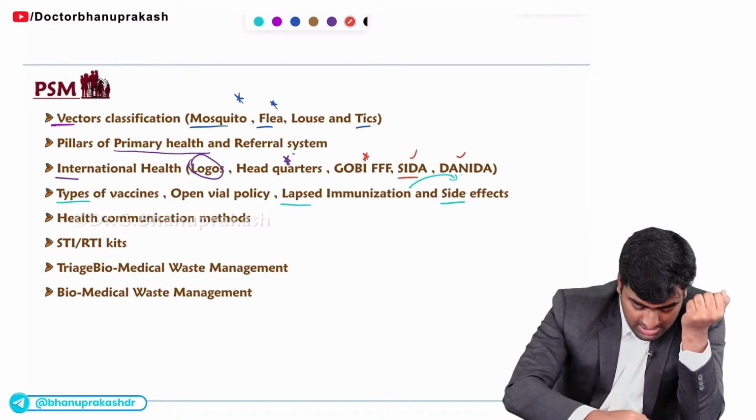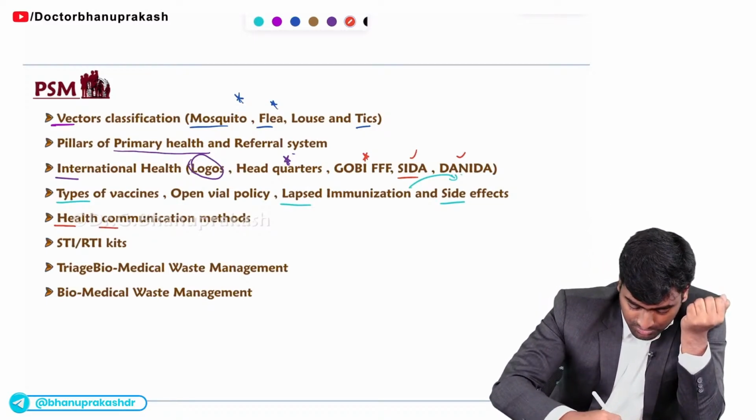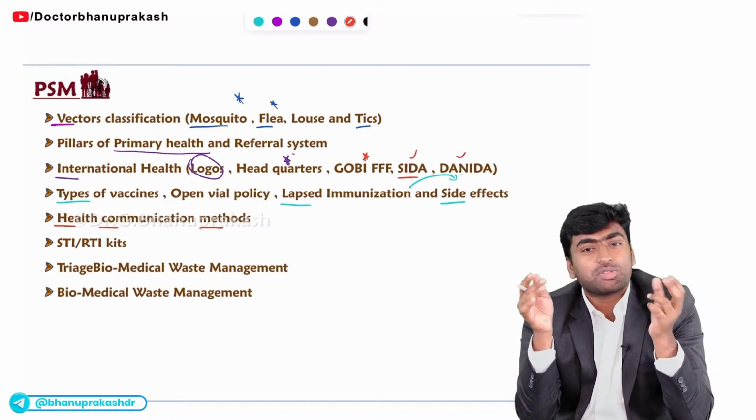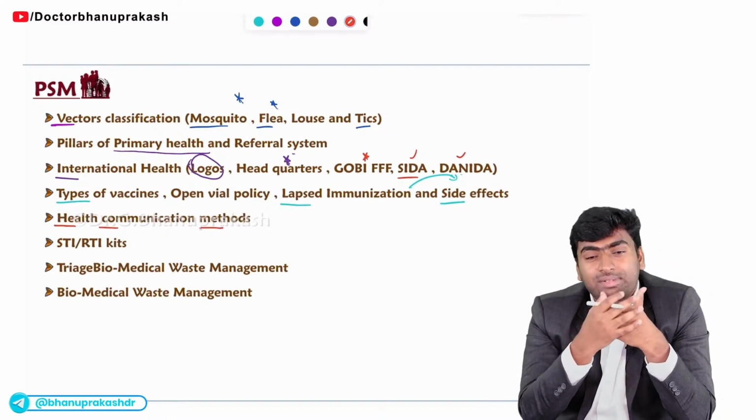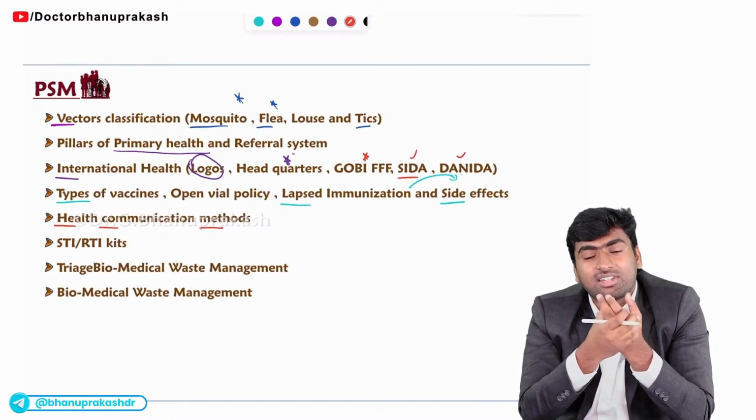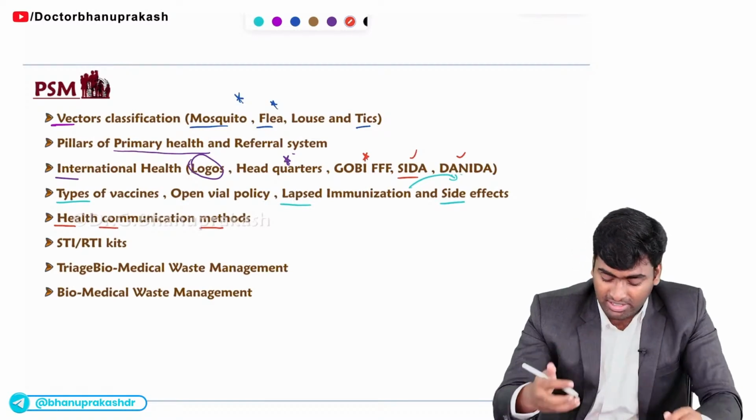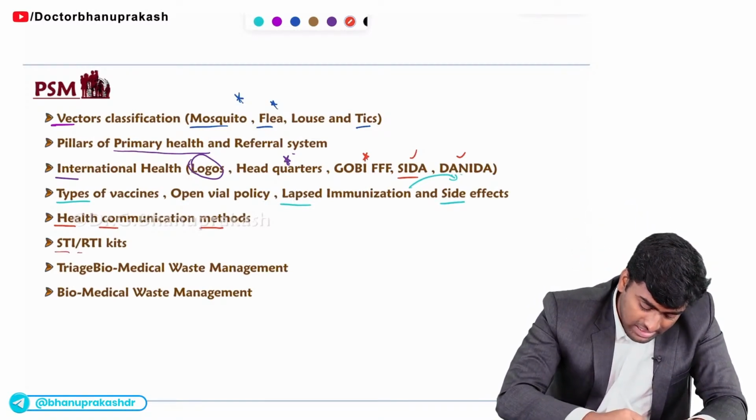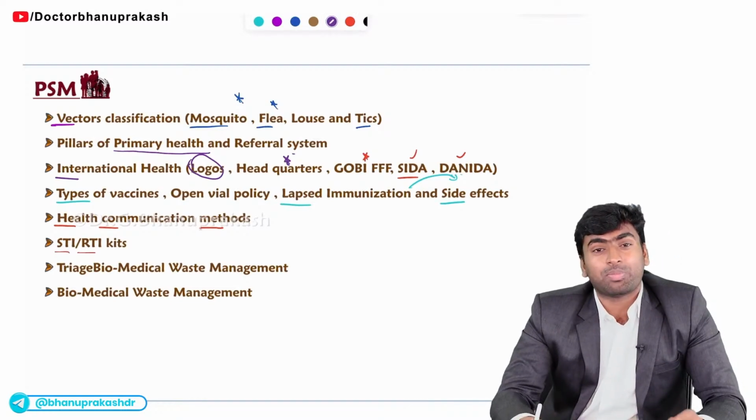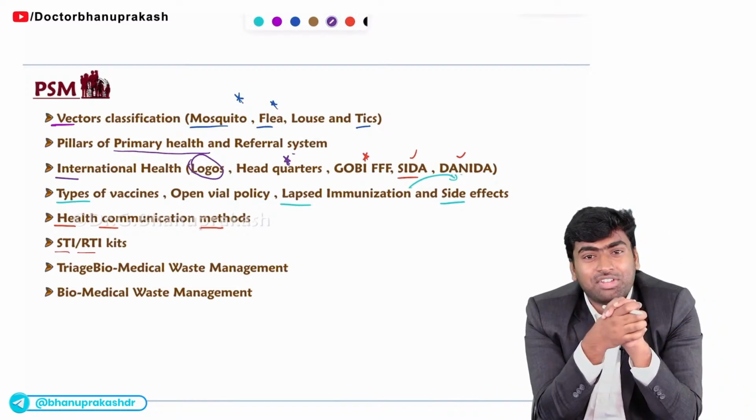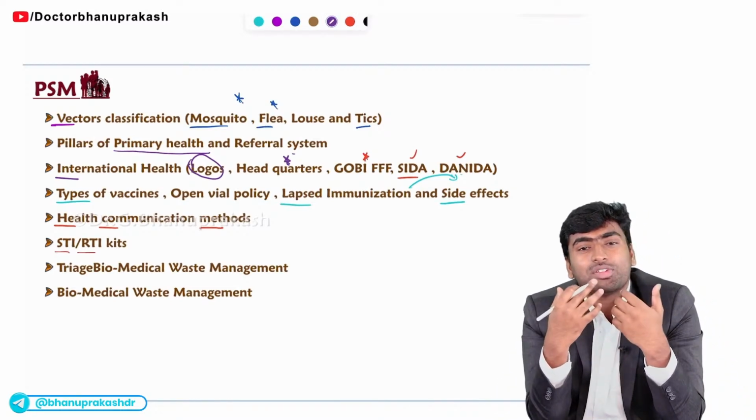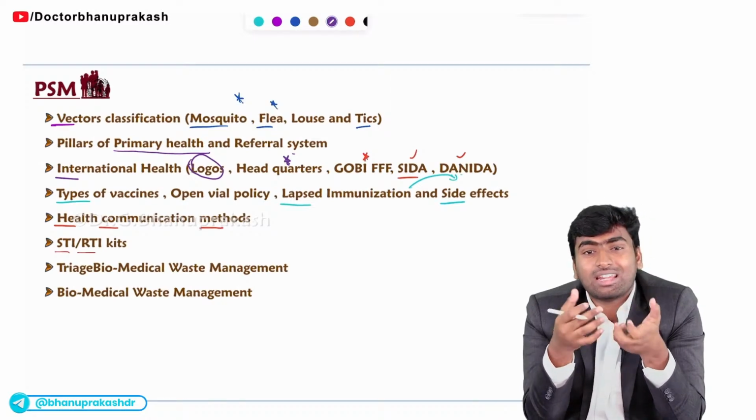Fine. And about health communication methods, they will give an image of ORS preparation or of a symposium or of a panel discussion. They will ask you which of the following health communication methods this is. Fine. And about RTI and STI kits. Okay. They will give you the clinical feature of an ulcer and they will ask you which kit you will use, or the color of the kit you will use.